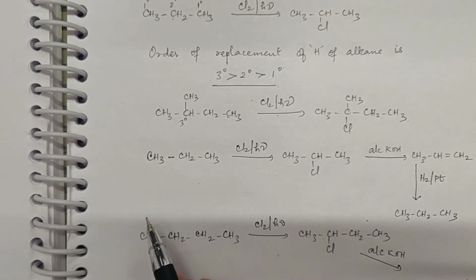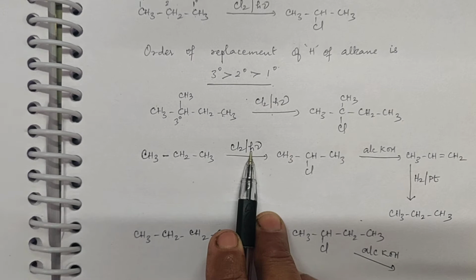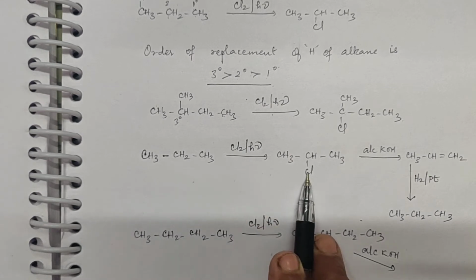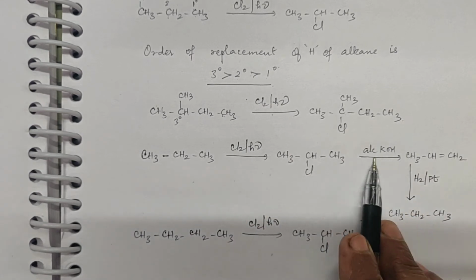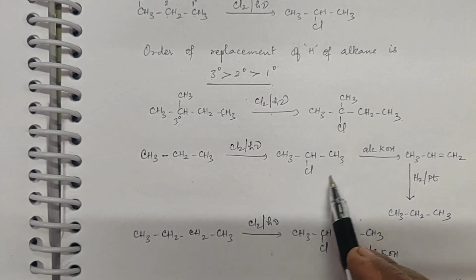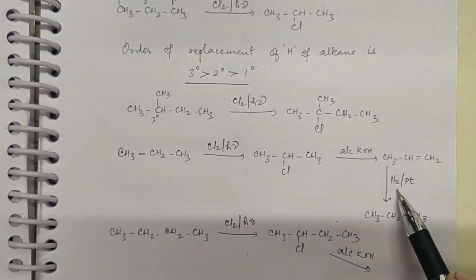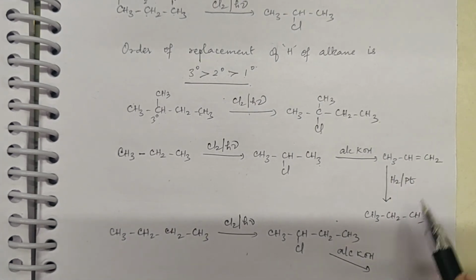नाउ बेस्ड ऑन दिस काइंड ऑफ कन्वर्जन यू कैन डू. प्रोपेन को क्लोरिनेट किया. Now chlorine has come at the second position. Now if you subject this to alcoholic KOH, then one hydrogen from here and Cl will get released as HCl. So you will get the corresponding alkene, and this alkene can be hydrogenated and you will get propane back. Right?